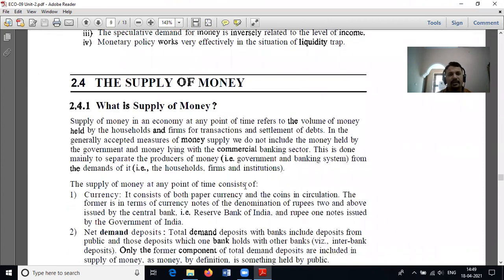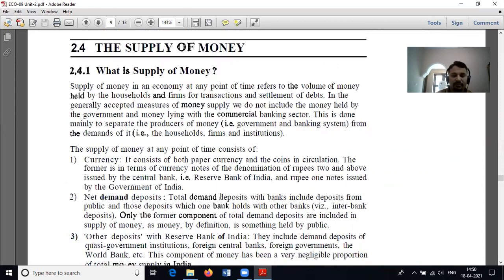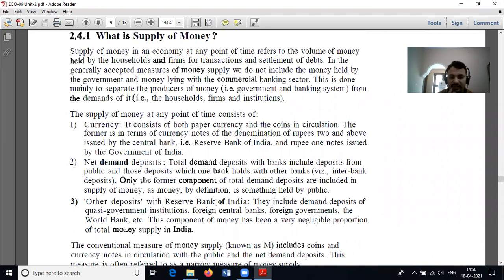Okay. Then what is meant by supply of money? Supply of money means the volume of money held by the households and firms for the transactions and the settlement of debts, or simply, the quantum of money available in the market. Supply of money at any point of time consists of currency, net demand deposits, and other deposits with the Reserve Bank of India.